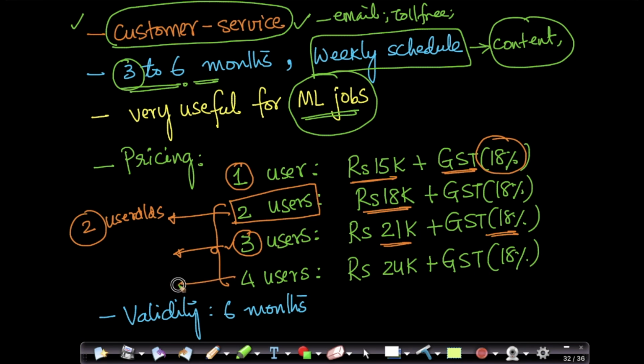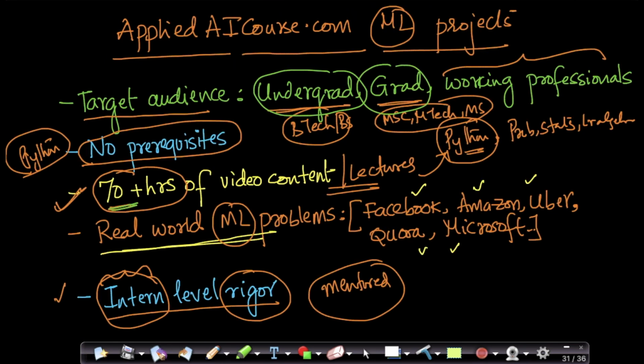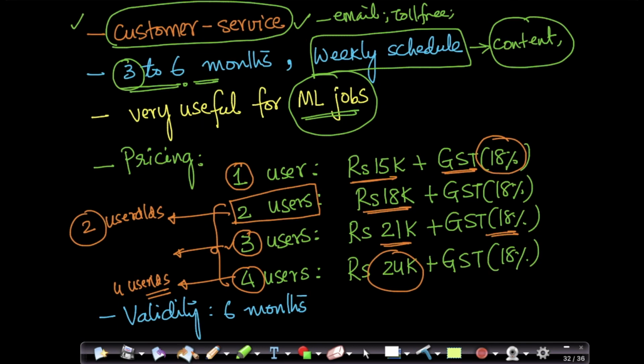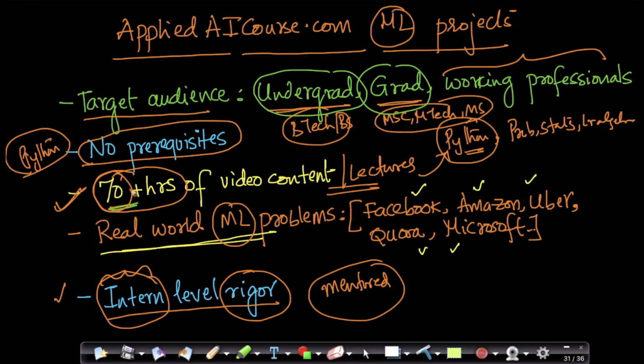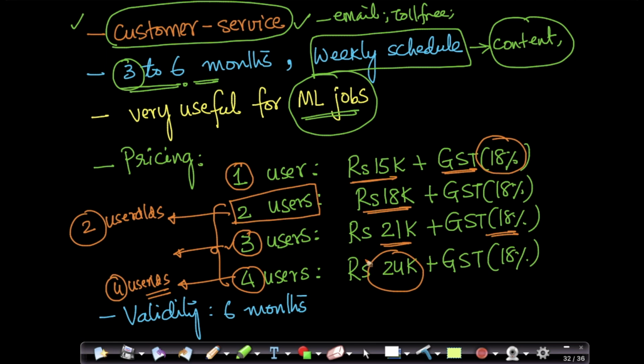Similarly, for 4 users, it would be 24,000 plus GST. When I say 4 users, it means 4 students will register as a group. They'll get 4 user IDs, because all 4 of them will have to go through the 70 hours of content, and different people go through the content at different pace. So we give you 4 user IDs so that each of the students can go through the 70 hours of content parallelly, simultaneously. And we charge 24,000 rupees plus GST of 18% for 4 users.